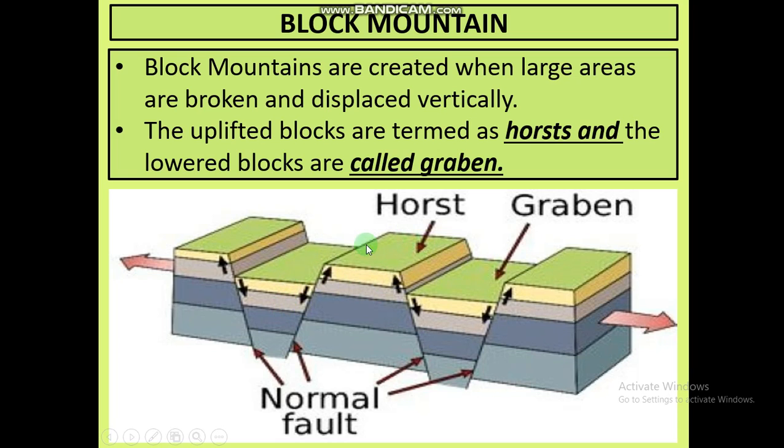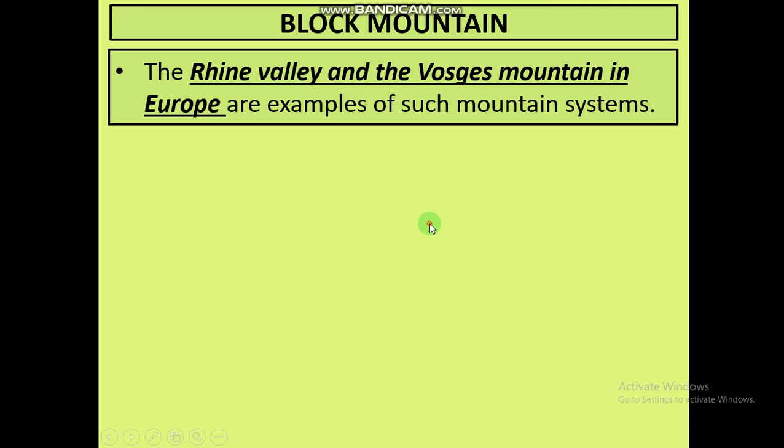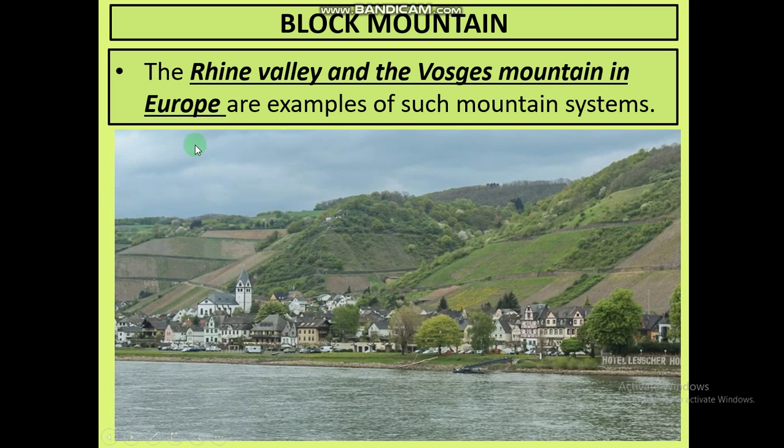So if such types of mountains are formed, then they are known as block mountains, and the upper portion is known as horst and the lower portion is known as graben. Okay, the upper portion is known as horst, and the lower portion is known as graben. The Rhine Valley and the Vosges Mountain in Europe are examples of such a mountain system. As you can see, these look like block mountains. In the whole system, the upper portion is Horst, and this lower portion is Graben.